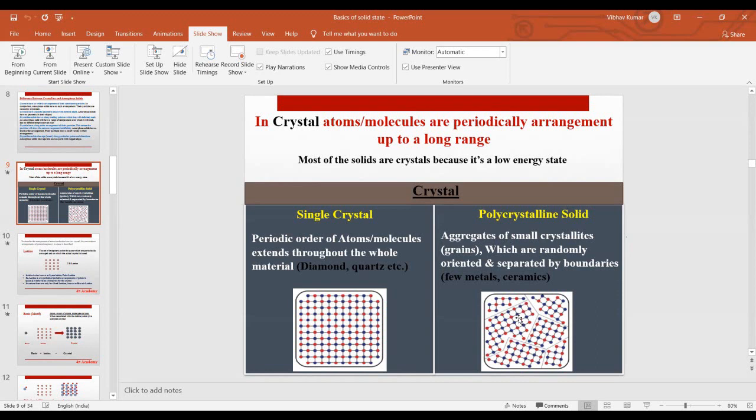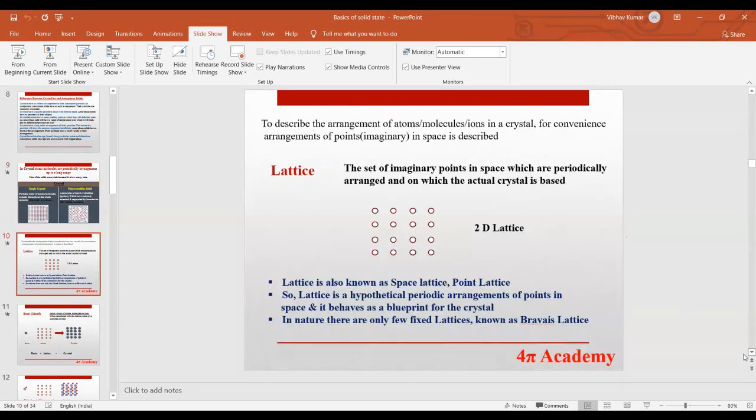These grains are oriented and separated by fixed boundaries, and these boundaries are known as grain boundaries. A few metals are polycrystalline in nature, and some ceramics are polycrystalline. Now we'll go to our next slide.